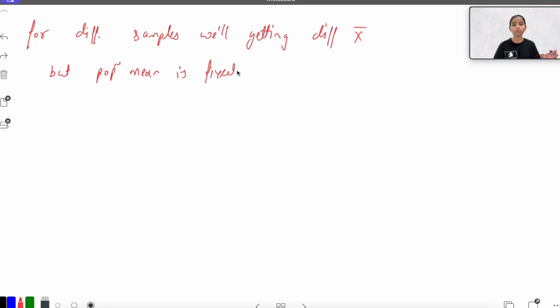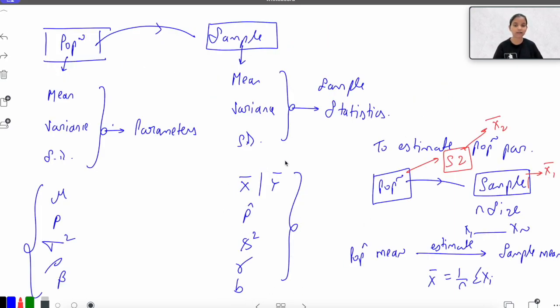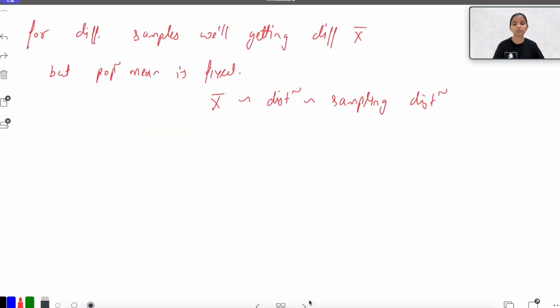Okay, so what we are saying is that my sample mean would follow a certain kind of distribution. This distribution is said to be the sampling distribution. Sampling distribution, that is, the distribution corresponding to a statistic. I have already told you that these are my statistics. The distribution corresponding to a statistic is basically what we find for the sampling distribution.